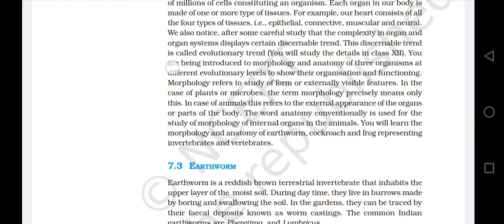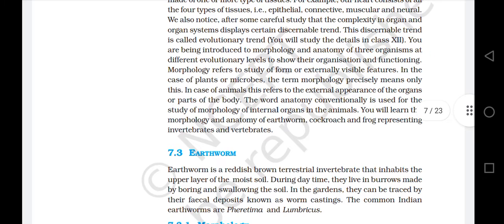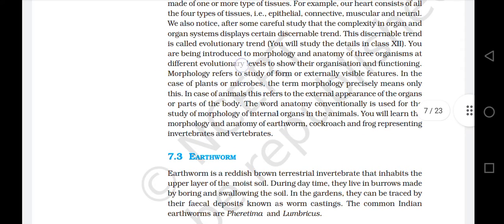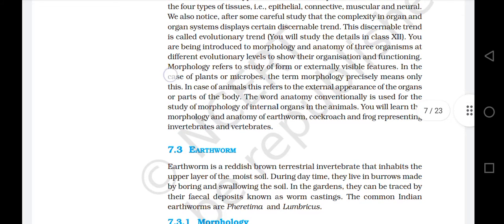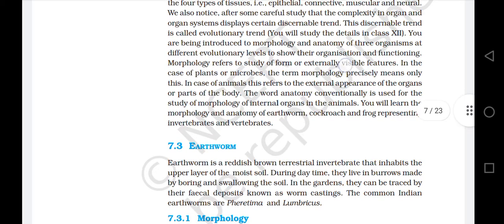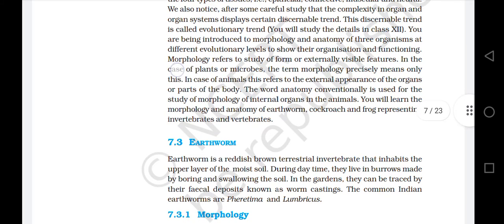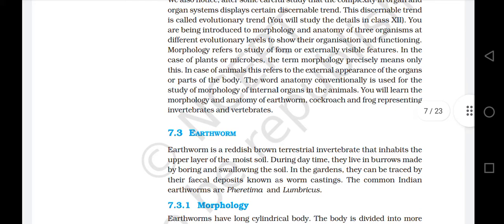You are being introduced to the morphology and anatomy of three organisms at different evolutionary levels to show their organization and functioning. Morphology refers to the study of form or externally visible features in the case of plants or microbes.